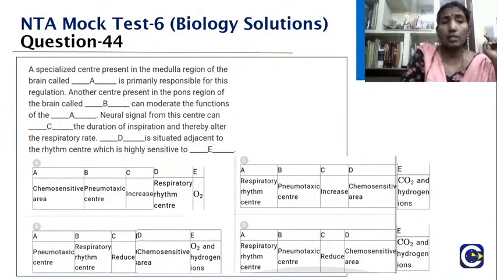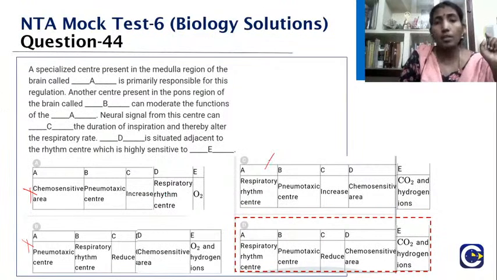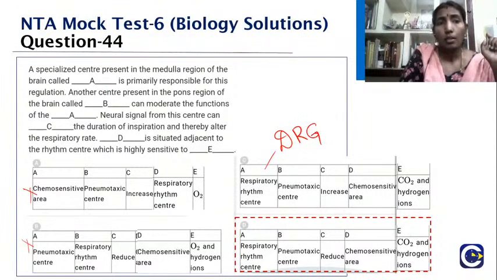Children, one thing you should understand. They said there is a specialized region in the medulla that is responsible for the regulation. So when it comes to A, I want you to say the answer is the respiratory rhythm center, which we call the dorsal respiratory group of neurons. They are responsible. There is another center in the pons, that means it is the pneumotaxic center. Yeah, both are coming correct.